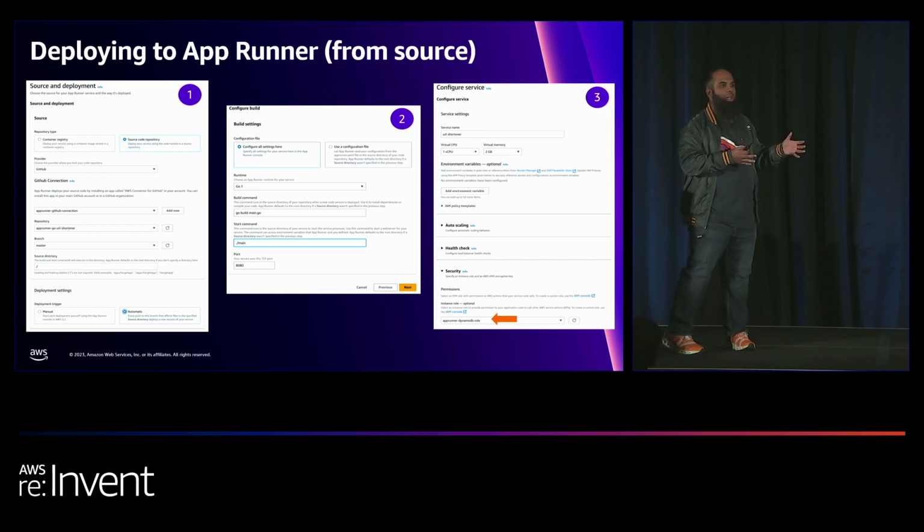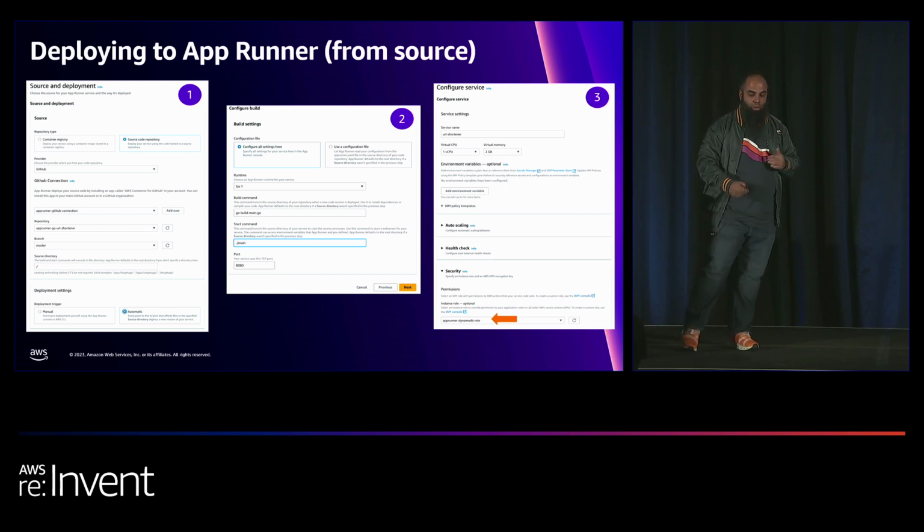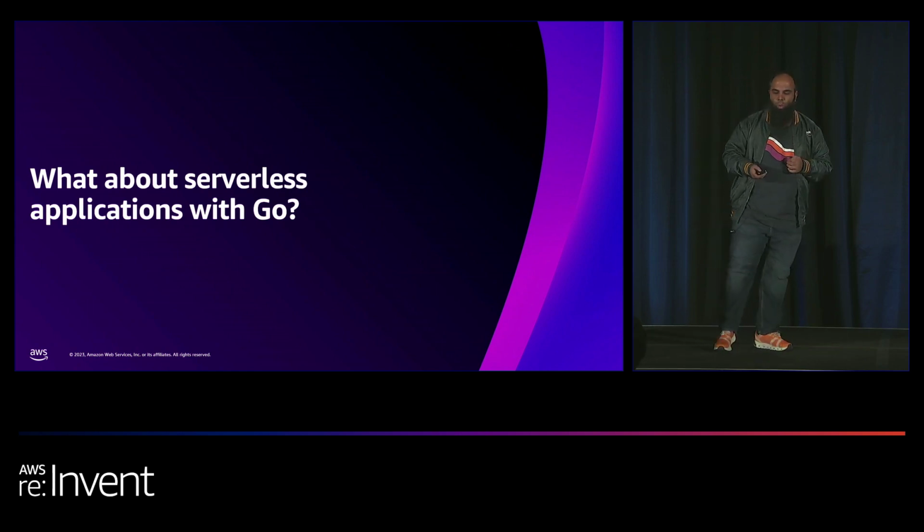You have App Runner managing the whole deployment side of things. I have DynamoDB. I'm using the SDK, which is pretty awesome. Now, what can we actually do much more with all of this? So let's start a bit more on serverless, and we're going to see what you can actually do with Lambda in general.